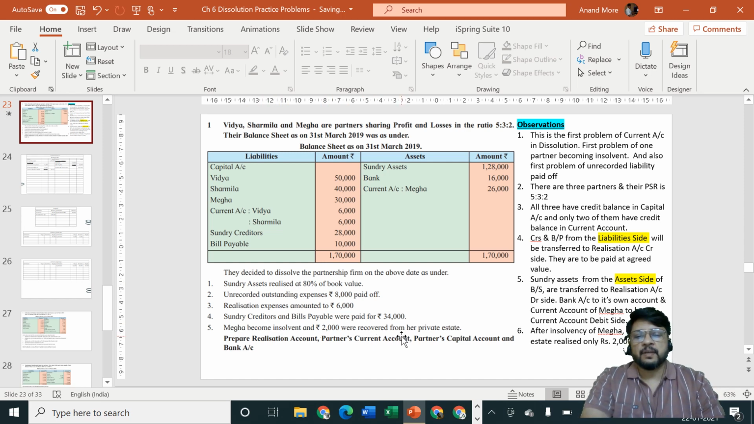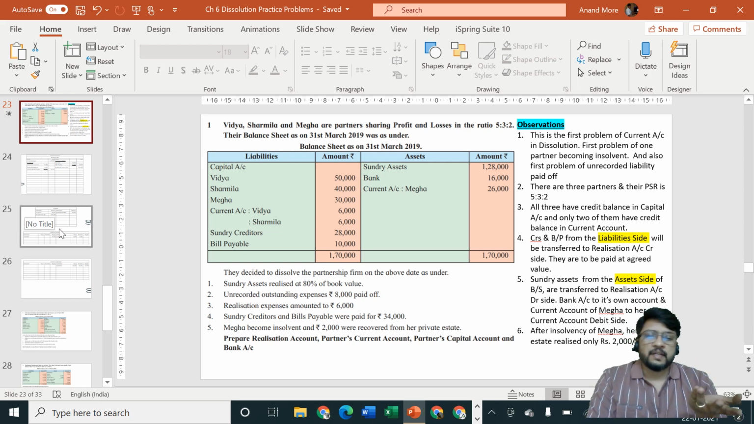So cash is coming in and Megha's private estate is the giver. That means Megha's capital is the giver. So the entry will be cash or bank account debit to Megha's capital account 2,000. Now why are we receiving cash from her? Can we pass this entry afterwards? Yes, that is also possible.